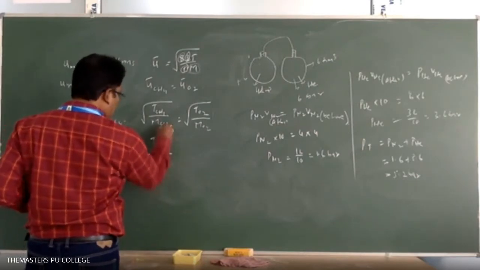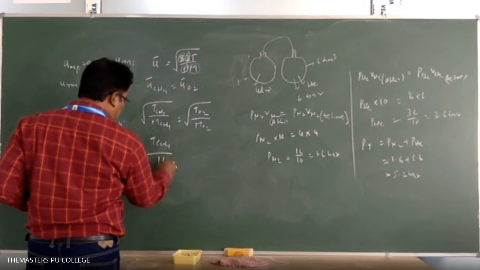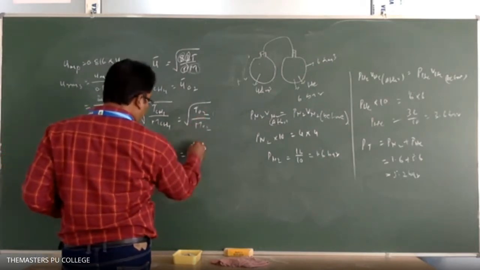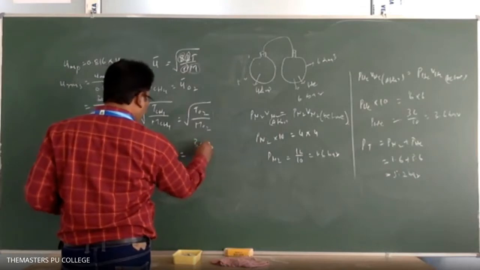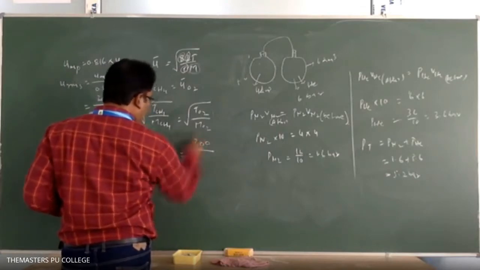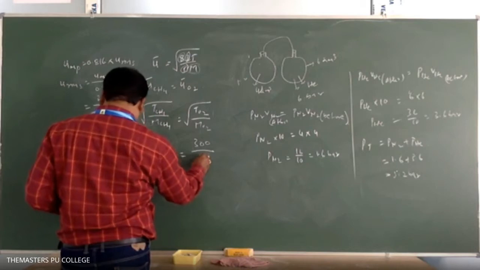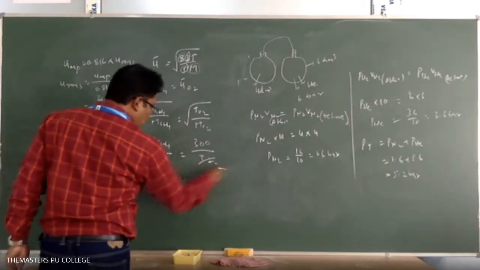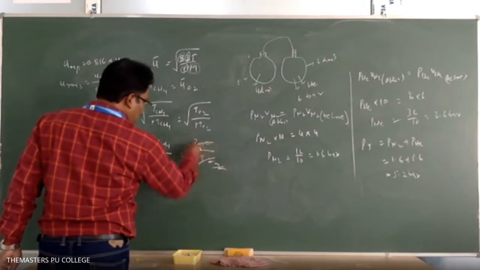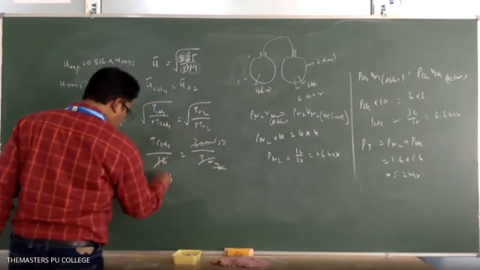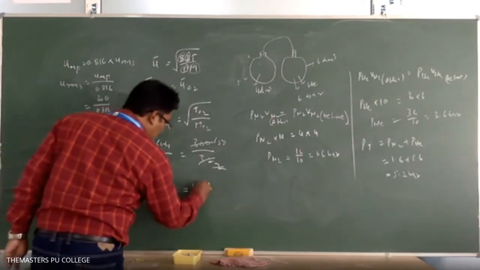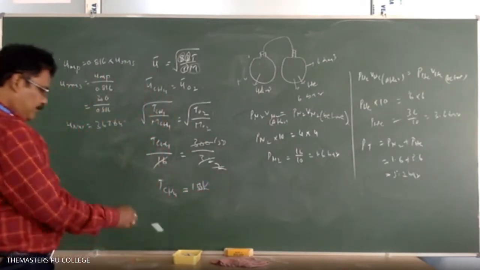The molecular weight of methane is 16, and here T O2 is 300 Kelvin, divided by the molecular weight of oxygen, 32. Here 16 twos are cancelled. So this one is 150, sir. So T CH4 is equal to 150 Kelvin.